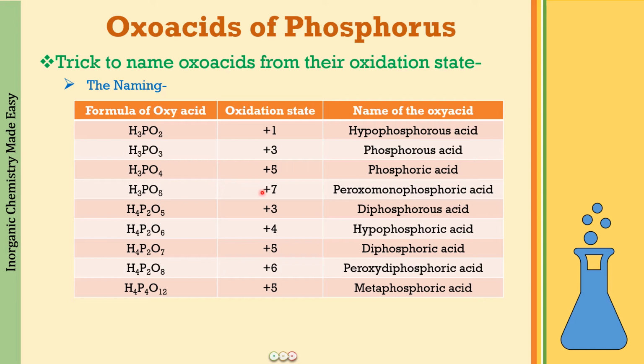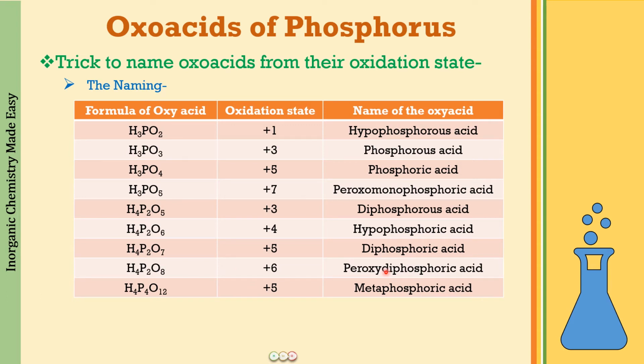Now the next ones you can see are +7 over here and +6 over here. These are oxidation states higher than the highest oxidation state of phosphorus. So both of these compounds are going to be peroxy compounds. So H3PO5, 1 phosphorus atom, so it is going to be peroxomonophosphoric acid. And H4P2O8, +6, this is going to be peroxodiphosphoric acid.